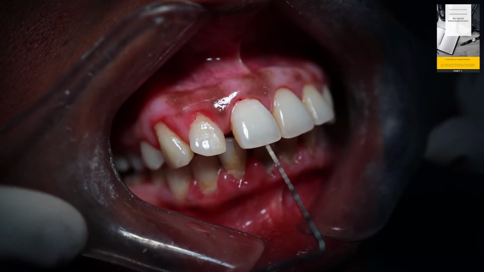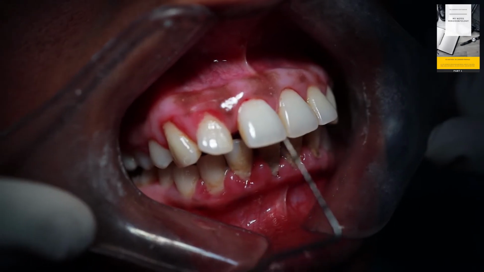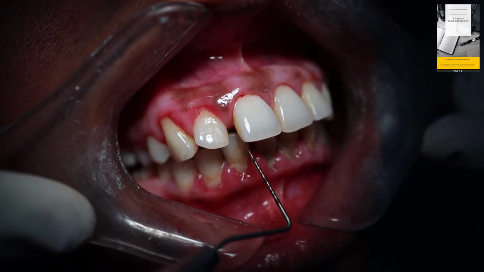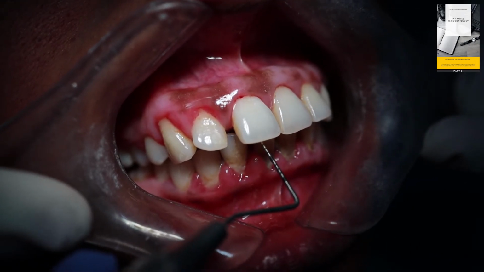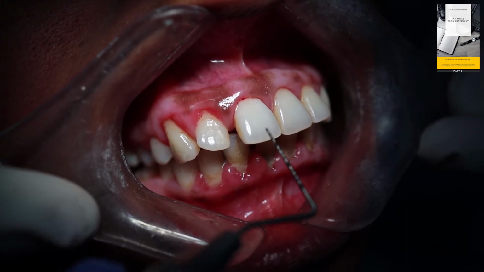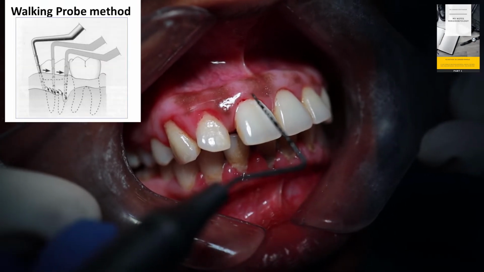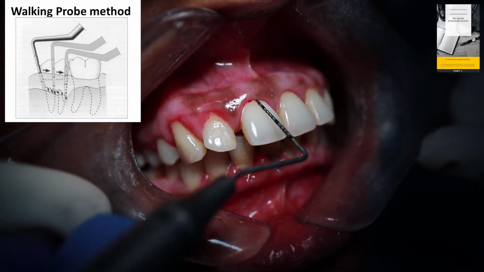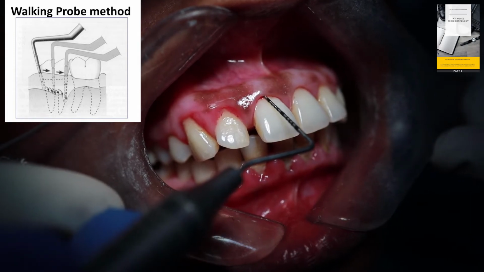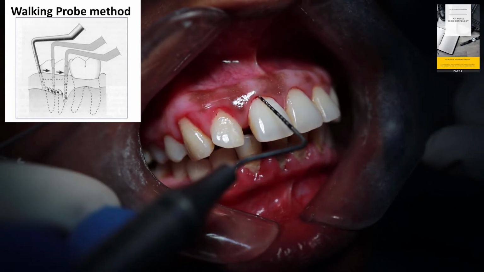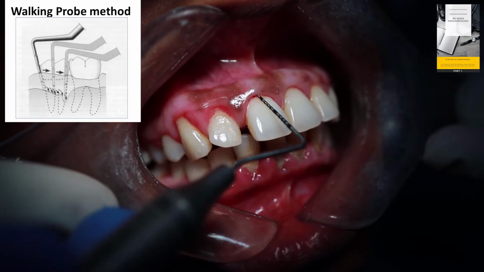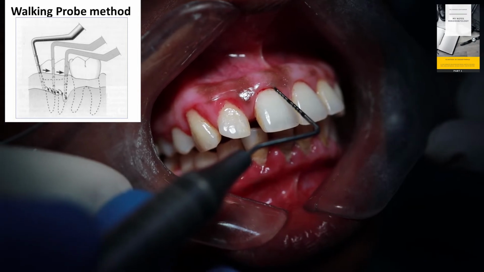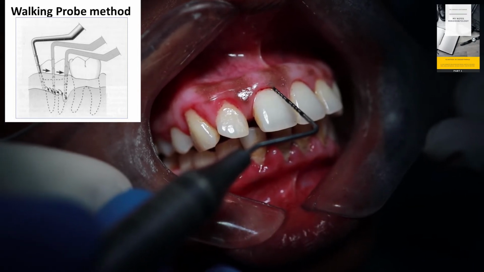The probing pocket depth has to be evaluated on all the surfaces of the teeth, like the labial surface, mesial surface, distal surface, and also the palatal surface of the tooth. There is one more term which is called walking of the probe. In walking of the probe, we perform circumferential probing, in which the probe is inserted in the gingival sulcus at one point and the probing pocket depth is recorded. Then it is partially taken out and moved on to the next surface, and again it is reinserted there. Again we evaluate the probing pocket depth here.